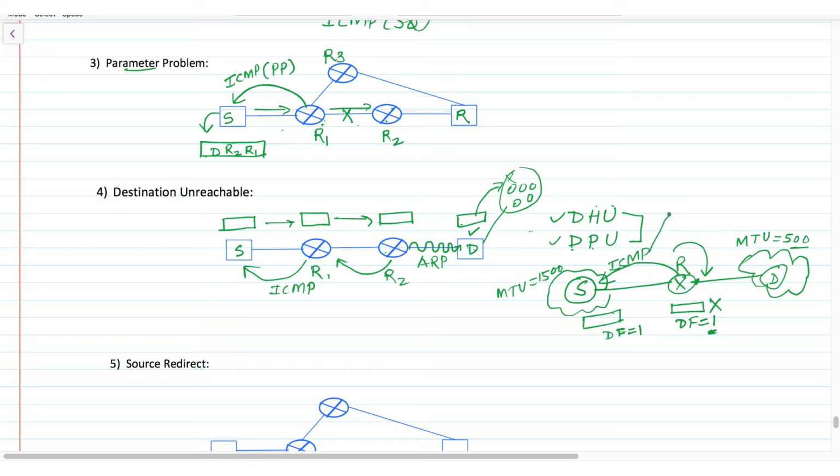and mention the reason, means we need to fragment this packet, but you have mentioned the value of DF is equal to 1 and destination MTU is 500. So now this source will either change this value or will forward the next IP packet according to this size. So this is called destination unreachable.